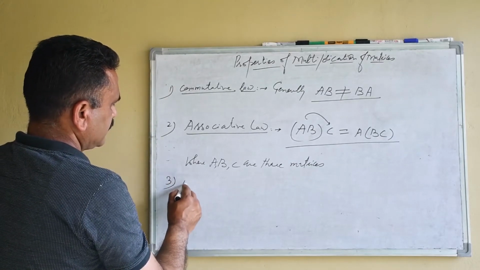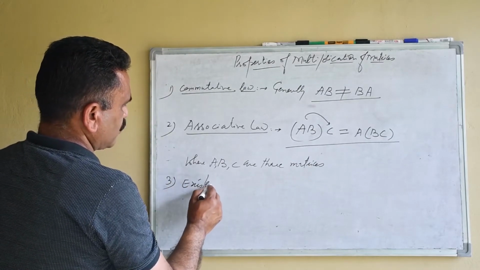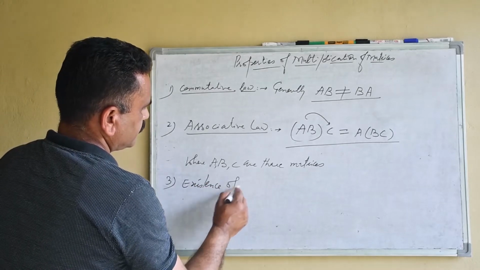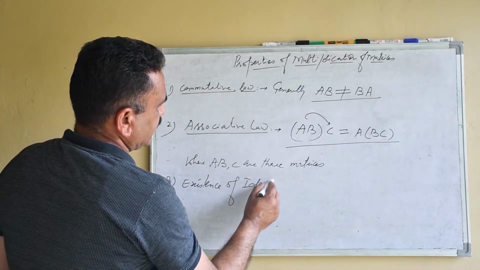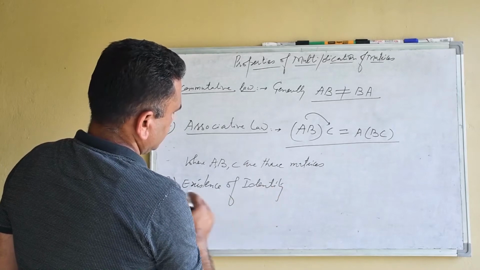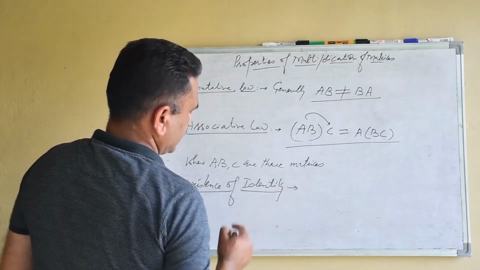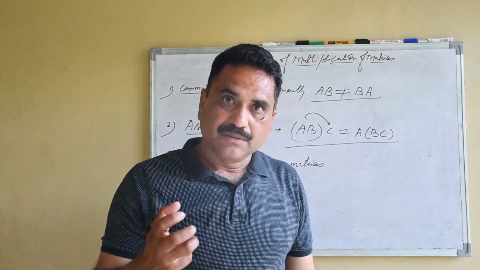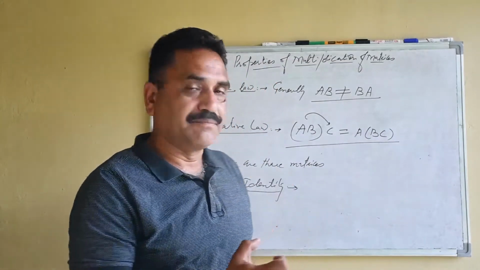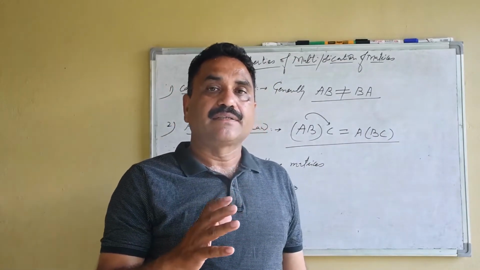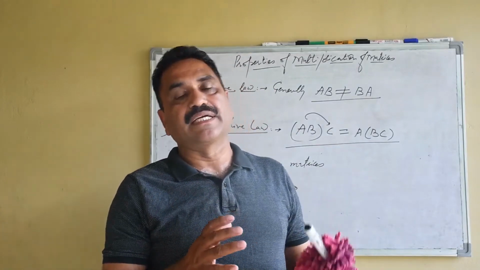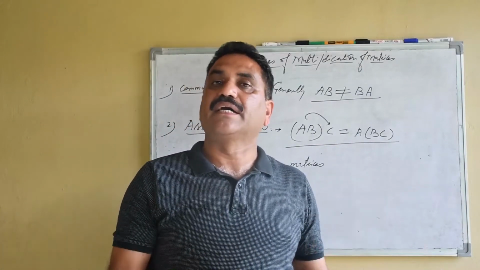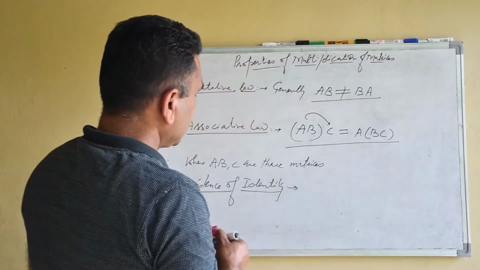Third is existence of identity. Is there any matrix which exists here, for which, if we multiply the given matrix with that, we will get the same matrix, that is the given matrix?